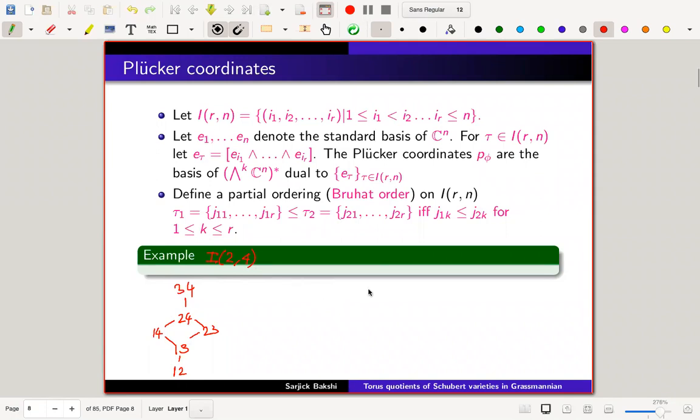By the way, this is the cardinality of I_{r,n}, which can be identified with the space of all shuffle permutations, S_n modulo S_{n-r} times S_r. In I_{2,4} I have taken the elements (a, b) with 1 ≤ a < b ≤ 4. These are the 6 elements, as you may notice, 4 factorial by 2 factorial, 2 factorial. And what is the Bruhat order here? (1,2) is smaller than (1,3) in the Bruhat order, (1,3) is smaller than (2,3), and so on if you follow the chain. But (1,4) and (2,3) are not comparable in the Bruhat order. So this gives the Bruhat order.